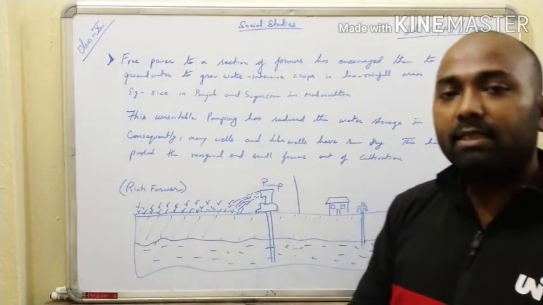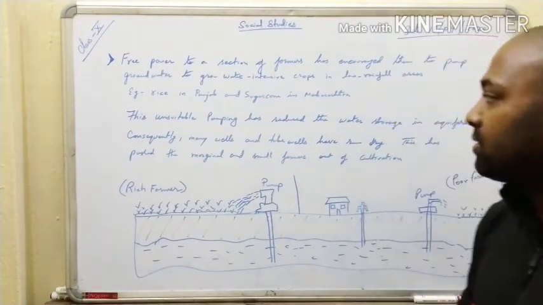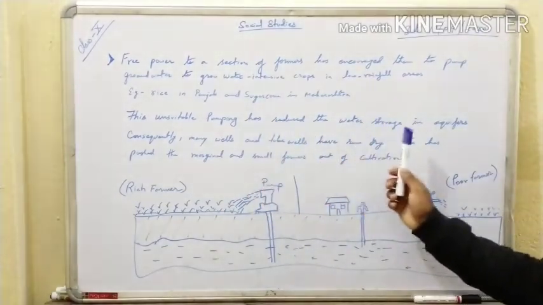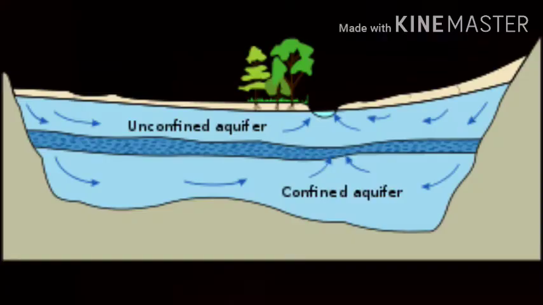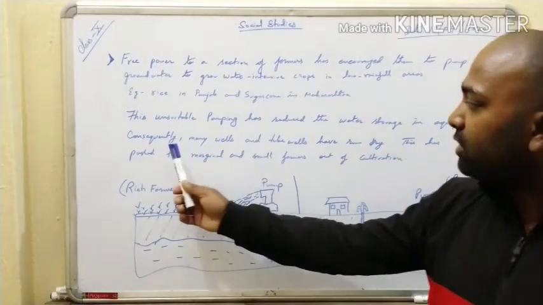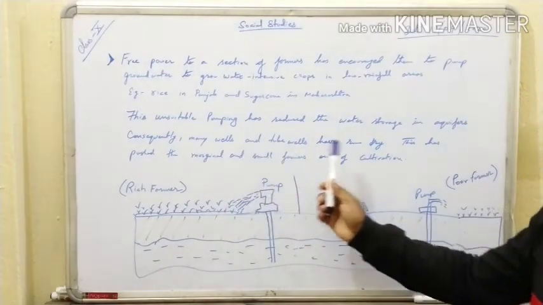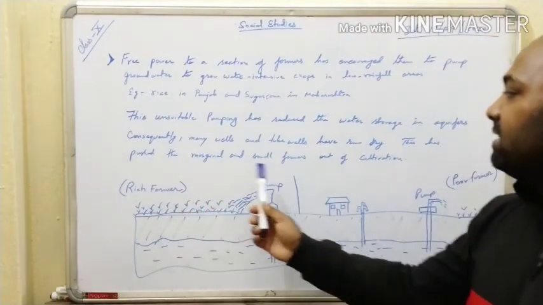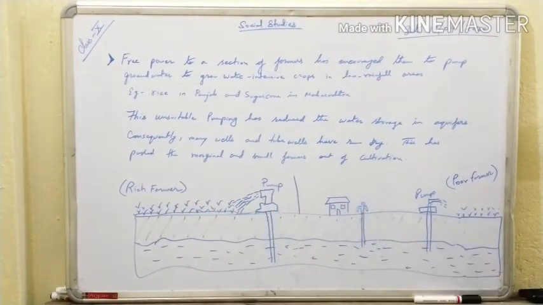Okay, now what is the consequence of this? Let us understand this also. This unsuitable pumping has reduced the water storage in the aquifer, for which I will give you a suitable example. We have a picture. Let us understand this first. Consequently, many wells and deep wells have run dry. This has pushed the marginal and small farmer out of cultivation.